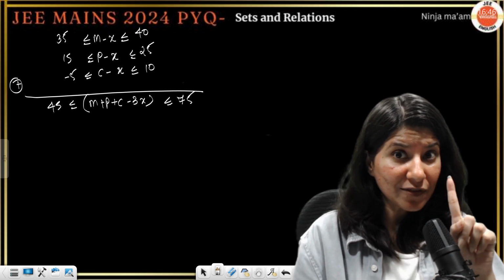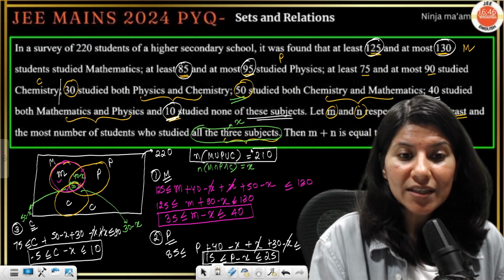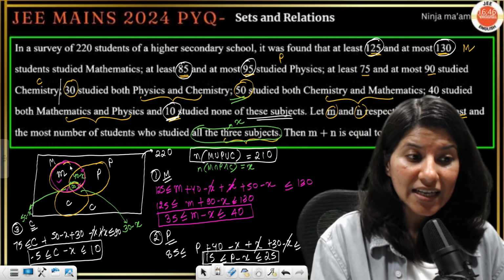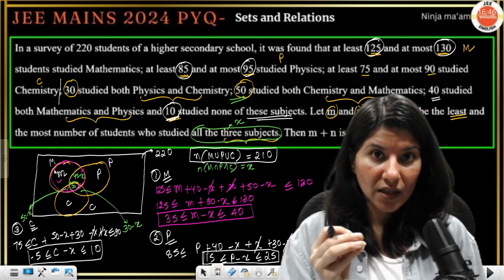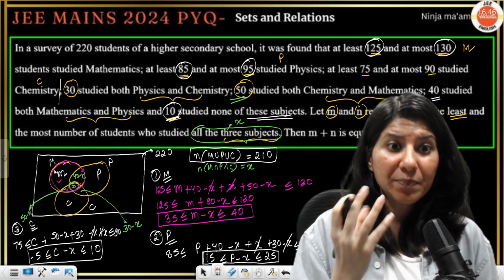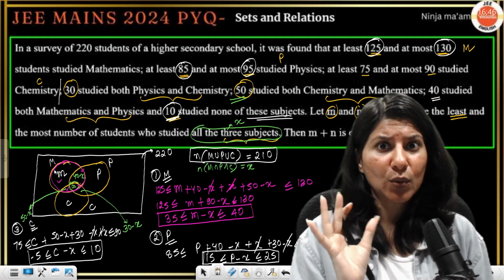Now let's make use of one thing which we haven't used. This is M union P union C is 210. What does that mean? That the number of students in these three circles collectively will be 210.